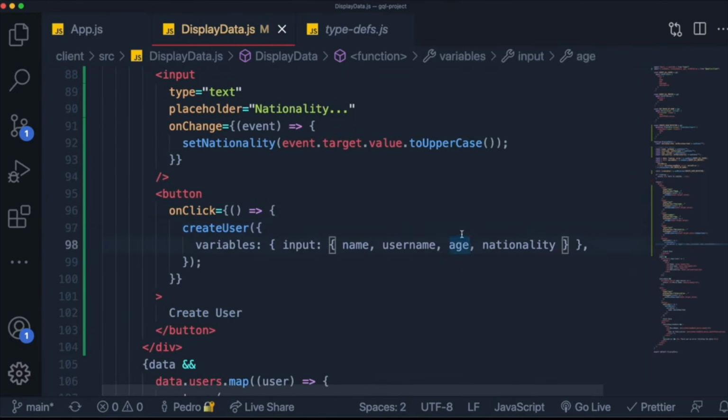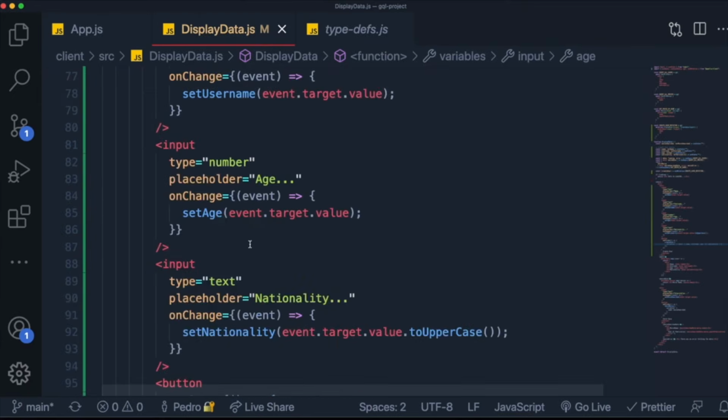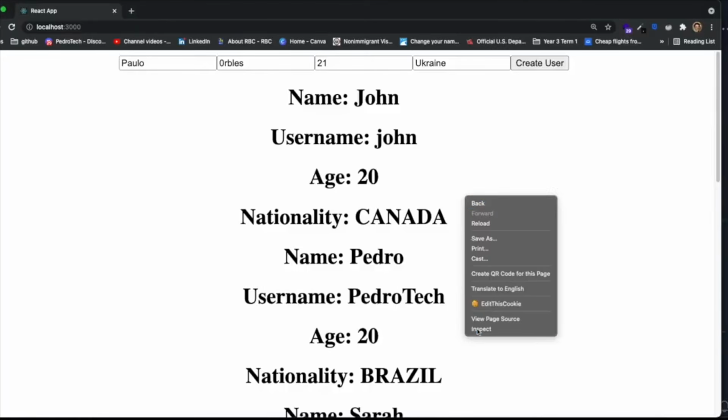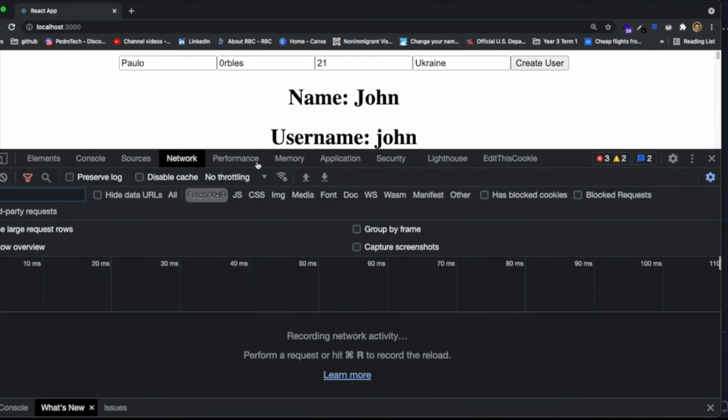Let's make it so that the age will always be 21. So maybe I'm thinking that maybe the issue is with the input over here and how it's being passed to our GraphQL server. I think maybe this might be a string when it's supposed to be a number. So let's try again. Let me try to submit it. It doesn't matter what we write over here because now it will always be sending 21.